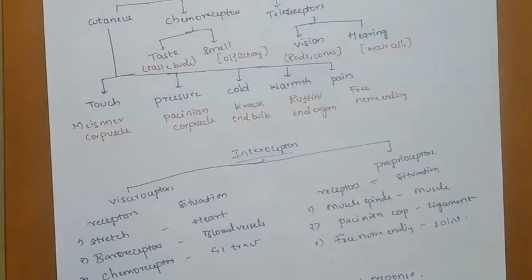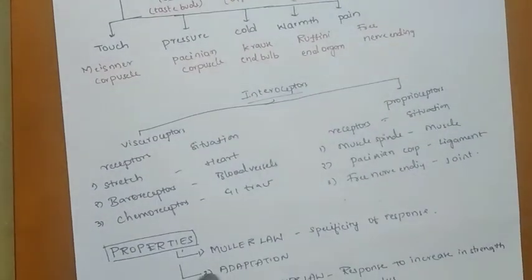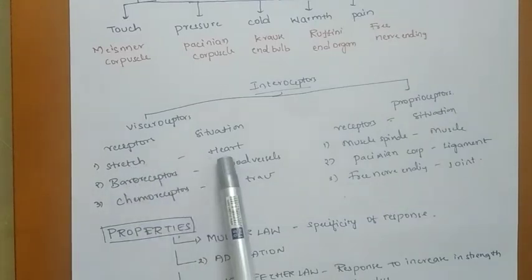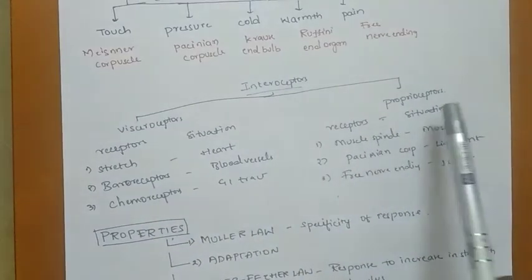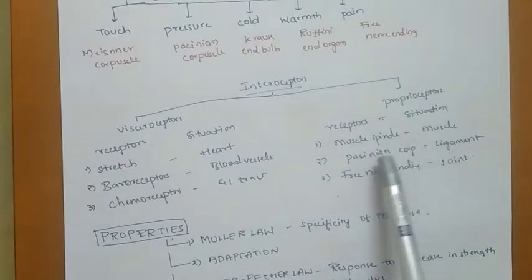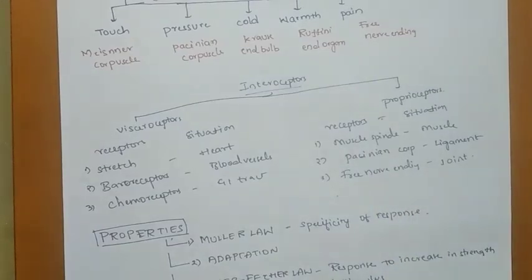Like there are stretch receptors situated in the heart, baroreceptors in the blood vessels, and chemoreceptors in the GI tract. Coming to proprioceptors, there are muscle spindles in the muscle, Pacinian corpuscles in the ligament, and free nerve endings in the joints. These are the interoceptors.